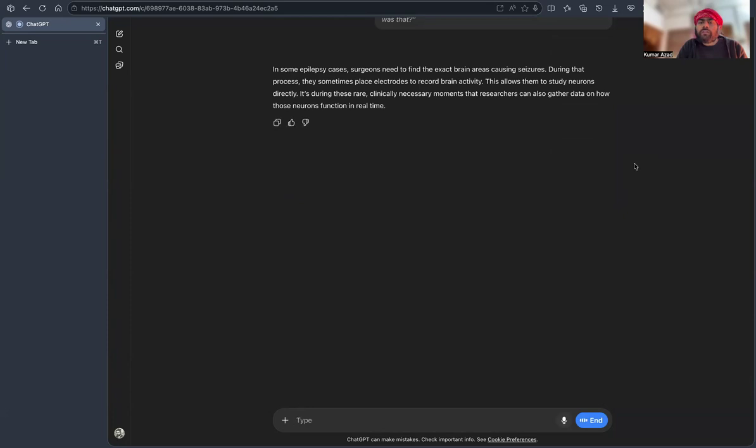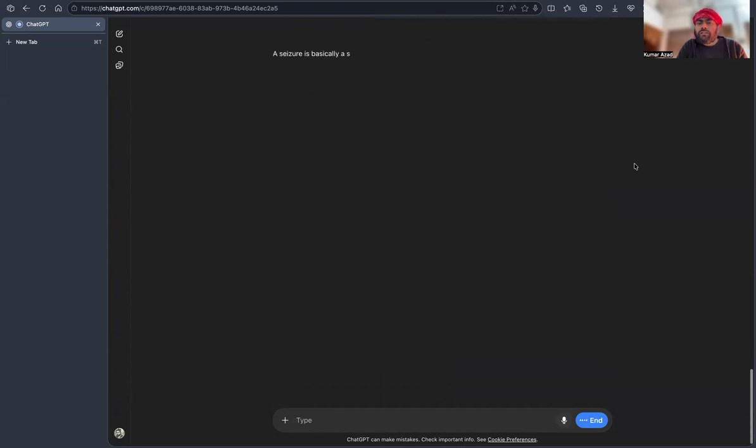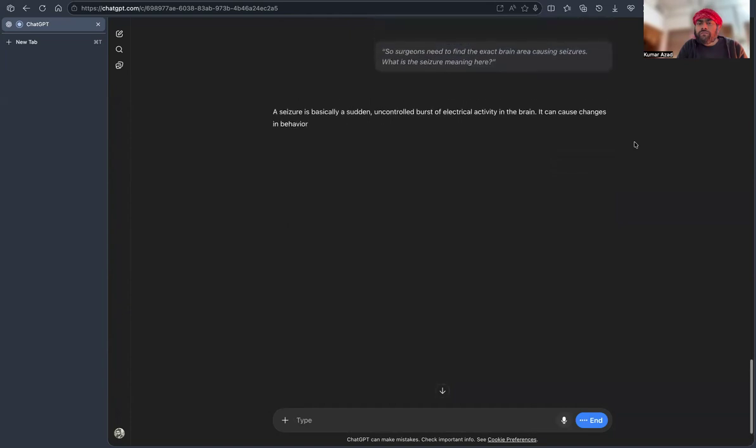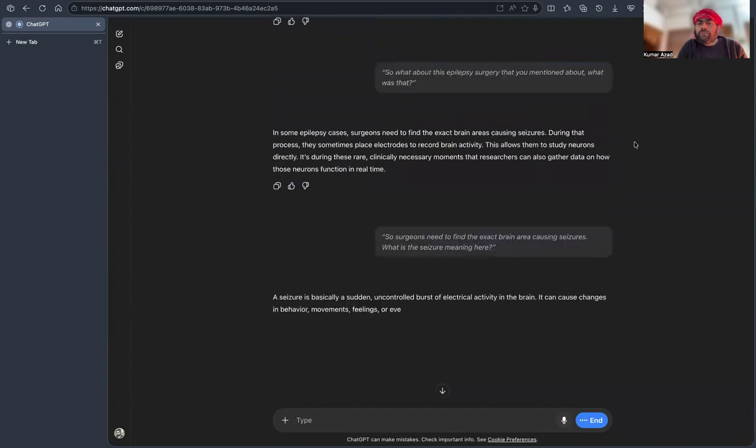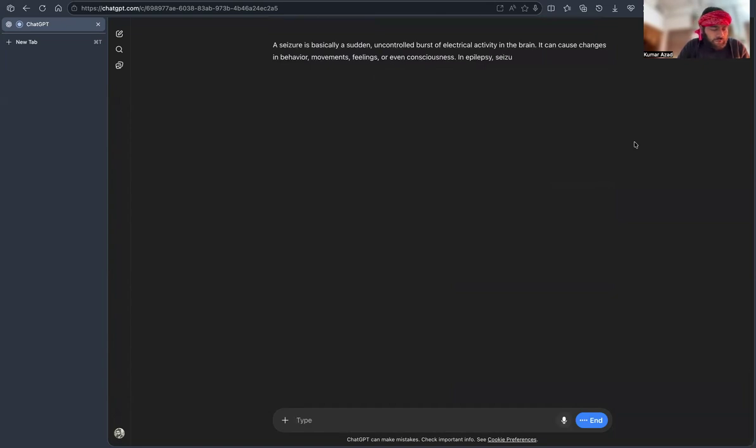So surgeons need to find the exact brain area causing seizures. What is the meaning of seizure here? A seizure is basically a sudden, uncontrolled burst of electrical activity in the brain. It can cause changes in behavior, movements, feelings, or even consciousness. In epilepsy, seizures recur. So, to treat severe cases, surgeons need to pinpoint where in the brain these bursts originate.